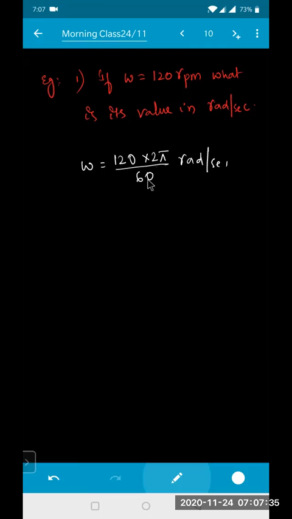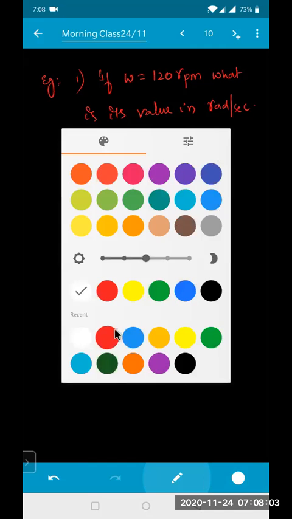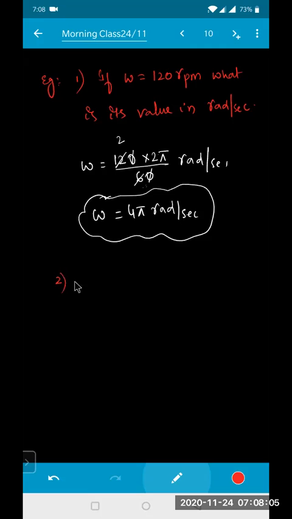That is, theta by time. Theta is to be taken in terms of 2 pi, and time should be taken in terms of 60 seconds, since it is per minute. The zero cancels. 6 ones are 6, 6 twos are 12. So omega will be equal to 4 pi radians per second. Understood? These conversions are very important. You will have trouble later, so I am explaining in great detail, basically. Okay?